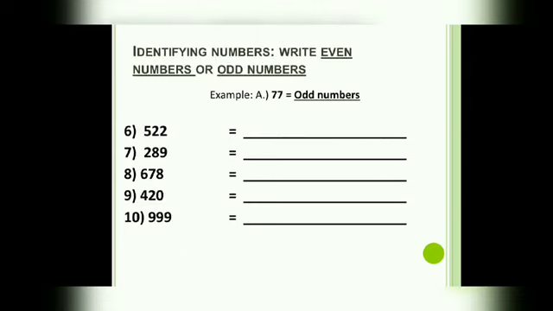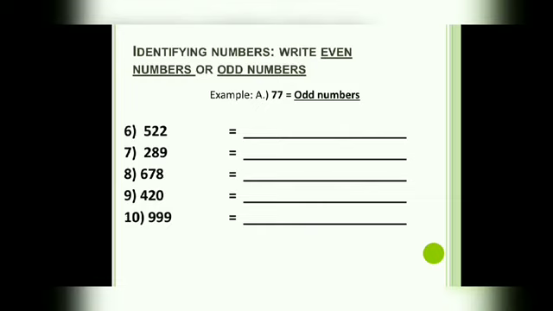Now, from 6 to 10, identifying numbers. Write even numbers or odd numbers. Example, A, 77 is equal to, what is the answer? Odd numbers, because 77 cannot be divisible by 2. Now, let us answer number 6. 522. Odd or even numbers? Write your answer.